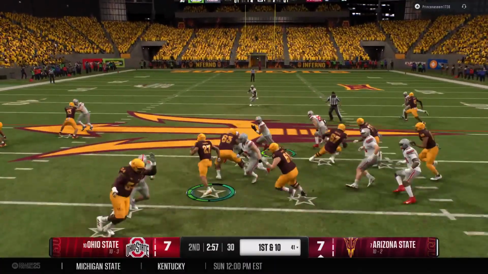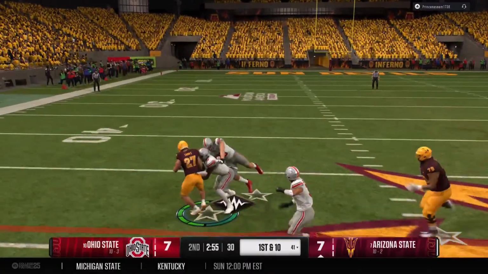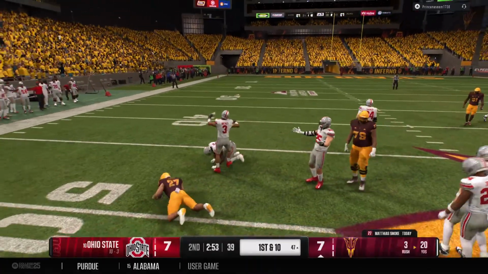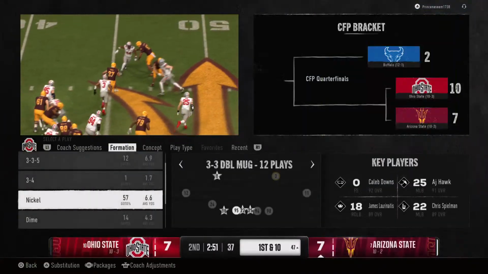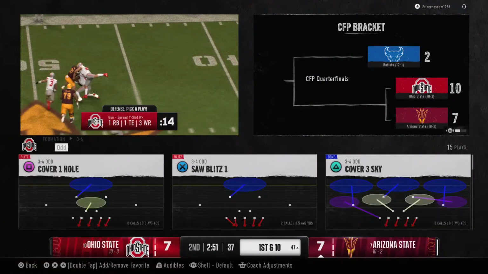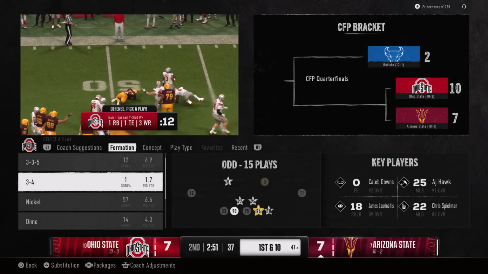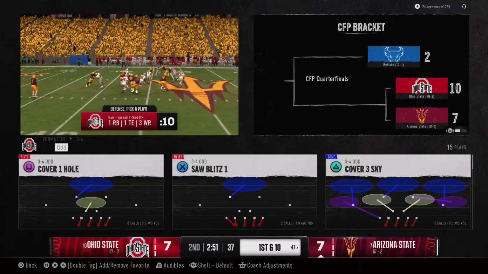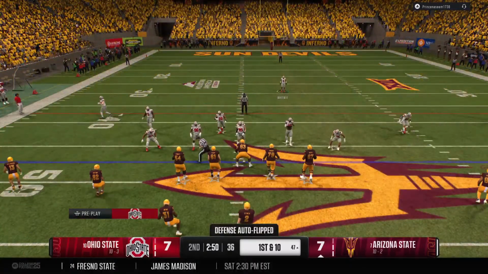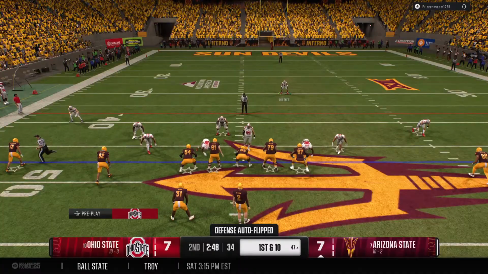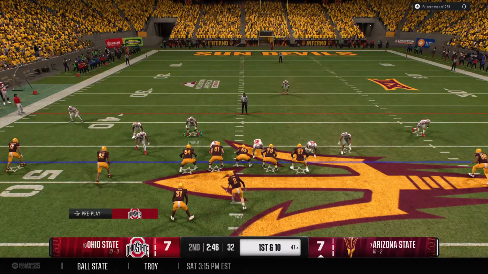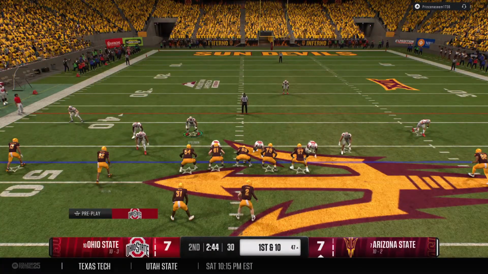From the shotgun, handoff inside. He's brought down, but not before getting into enemy territory at the plus 47. Nothing better than an offense on first down to be able to pick up big positive yards like that. You can either keep giving it to the back, or it can set up play action and get the defense to come up to the line of scrimmage, and you can throw it over top of it.